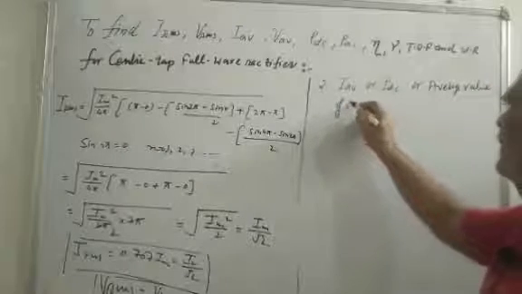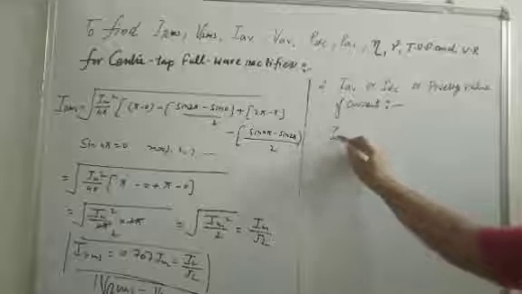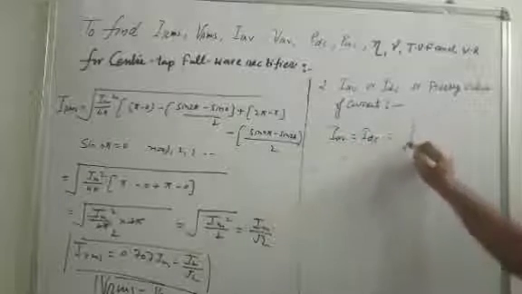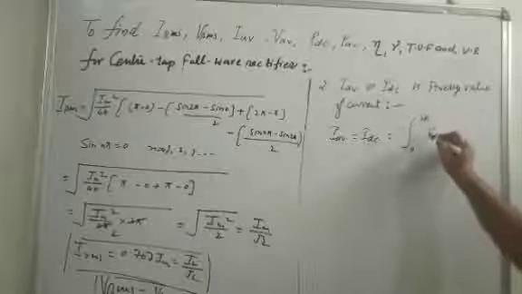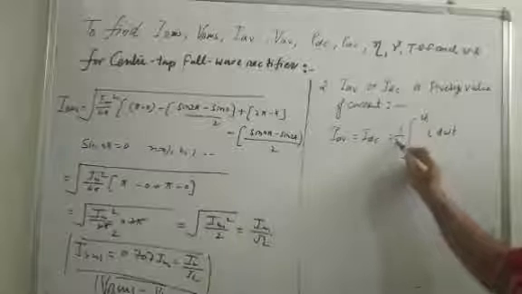Value of current. You have to find the IDC or I average, which is equal to the limit 0 to 2 pi of I d omega t, times 1 upon 2 pi.